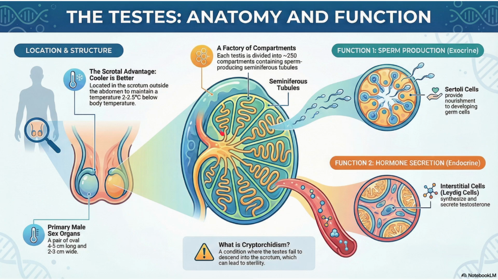Next, we will be having these things. This is the testis. The covering of the testis is called the dense covering. Inside there will be many testicular lobules. In one testis we will be having about 250 testicular lobules, or 250 testicular compartments will be present, that we can see.